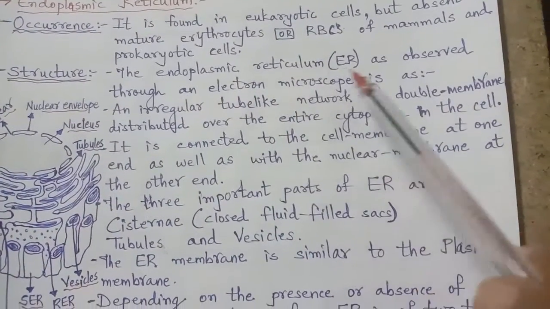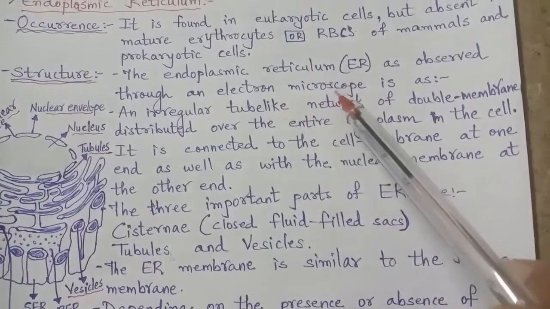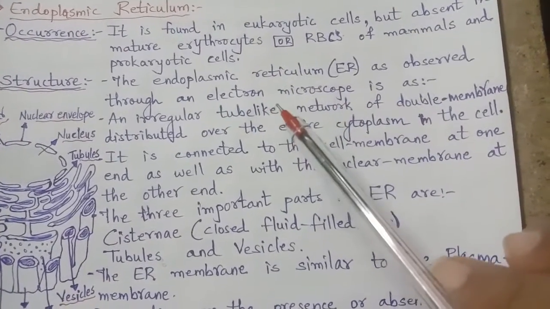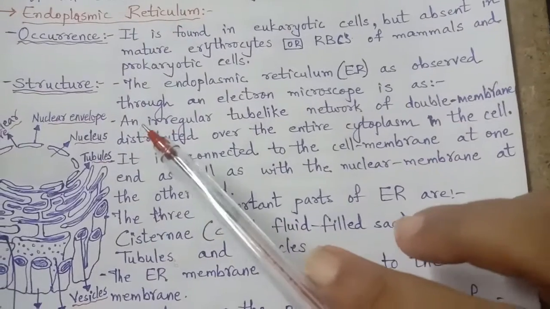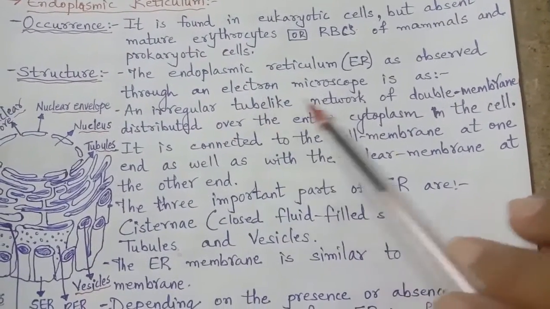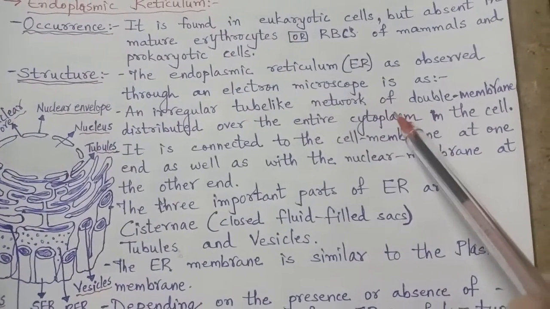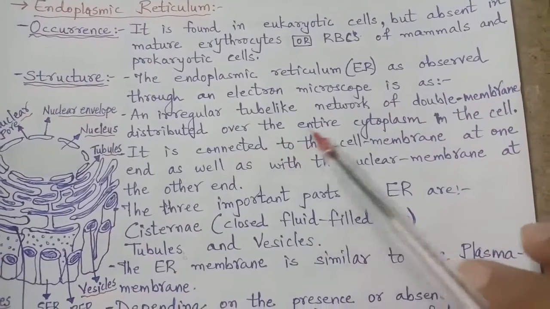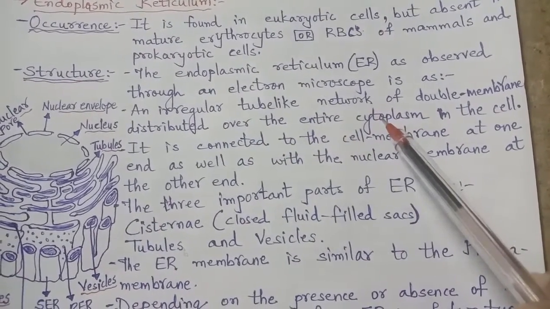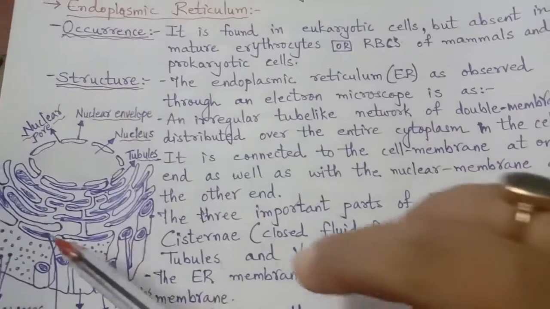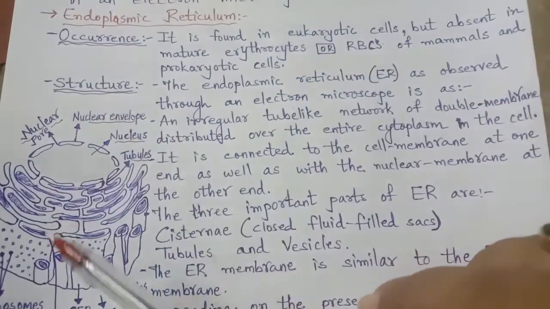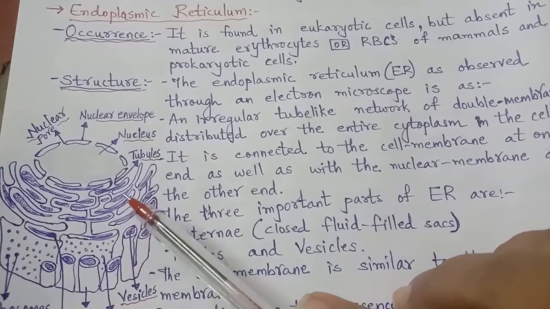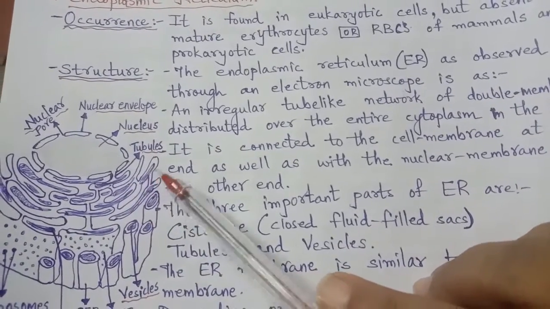The endoplasmic reticulum observed through the microscope is an irregular tube-like network of double membrane distributed over the entire cytoplasm of the cell. So in the complete cytoplasm of the cell, this endoplasmic reticulum is observed.